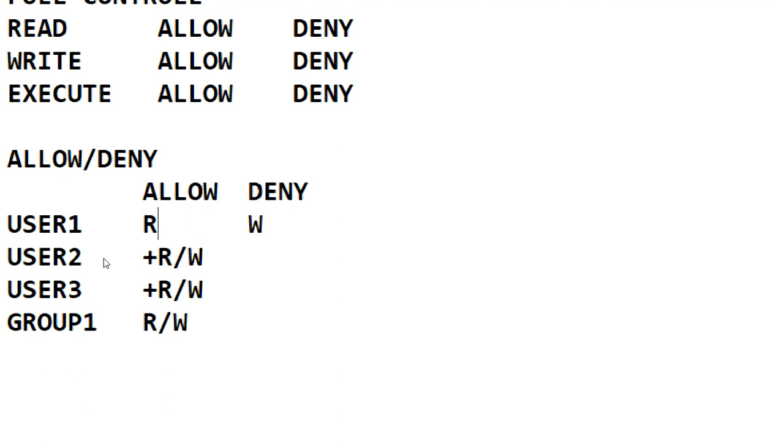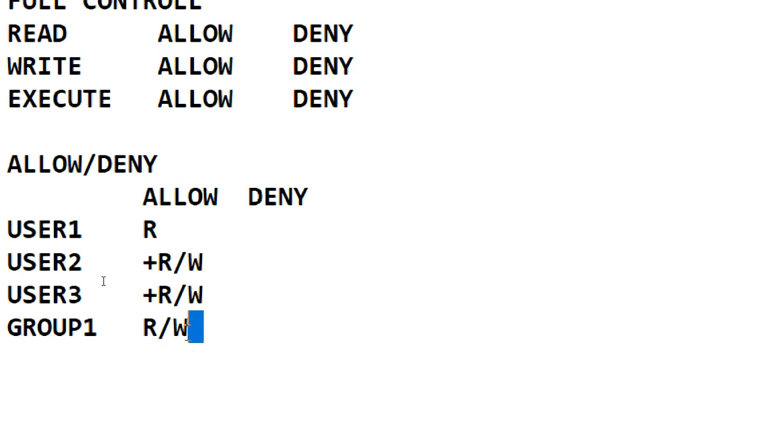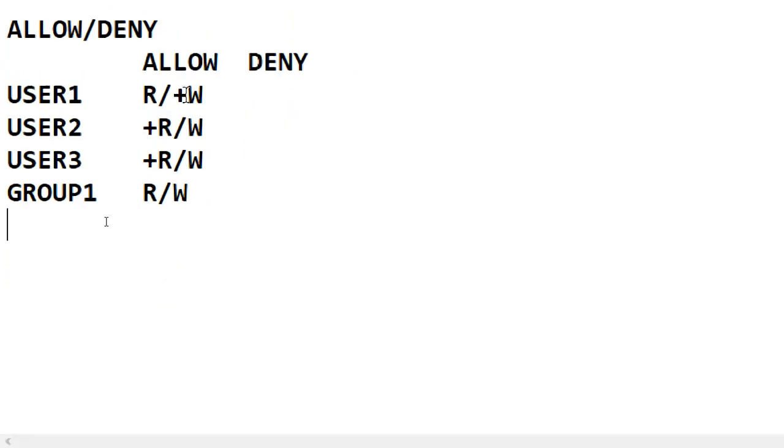If you don't specify an allow or a deny, it applies automatically. For example, I didn't give a deny. I gave group 1 read and write permissions, and I specified user 1 read permission only. I didn't specify any write permission for user 1, but automatically you will get write permission from the group. This is how it works with a permission set.